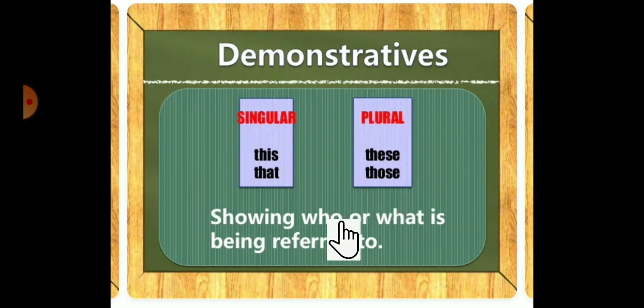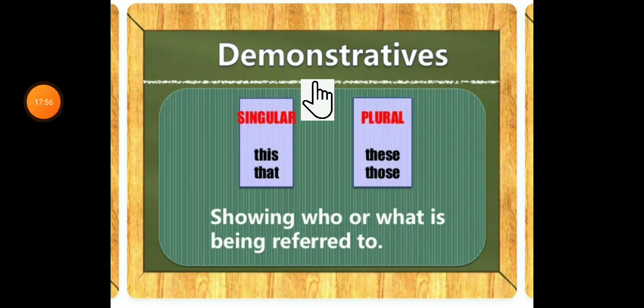All right. Okay, showing who or what is being referred to, in singular and plural kinds of demonstratives. When to use this, the question who or what? While asking a question about someone or telling something about someone, we have to use some demonstrative words like this, that in the form of singular things, or these or those in the form of plural things. Understood? So this is what you have to take care of when the demonstrative comes. So this demonstrative is the second class of the determiners.